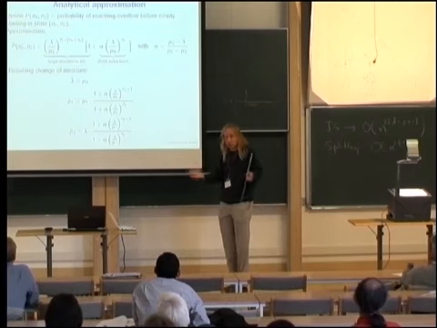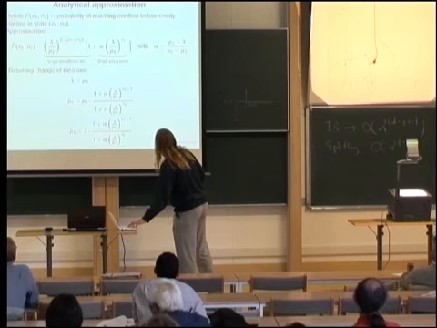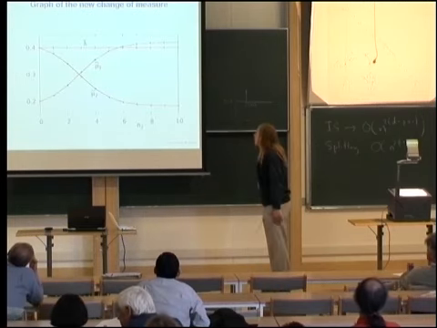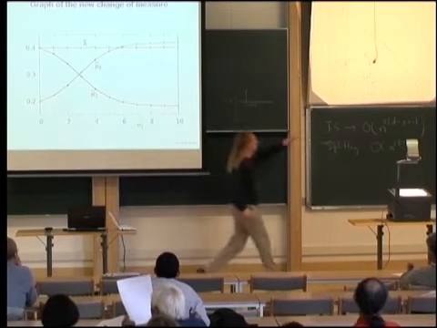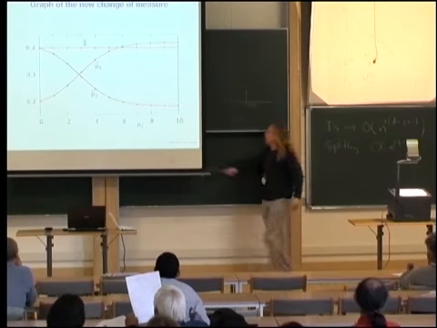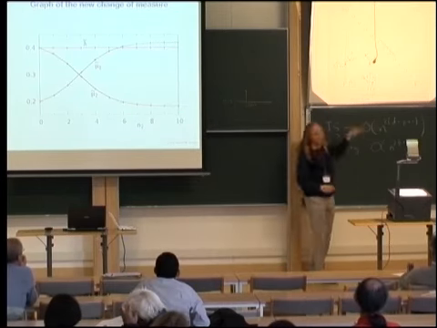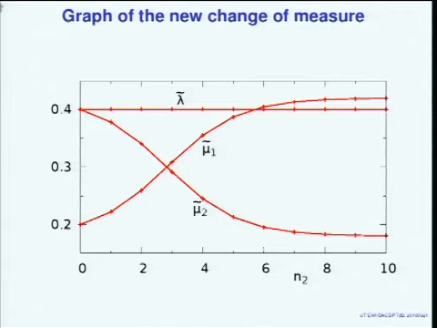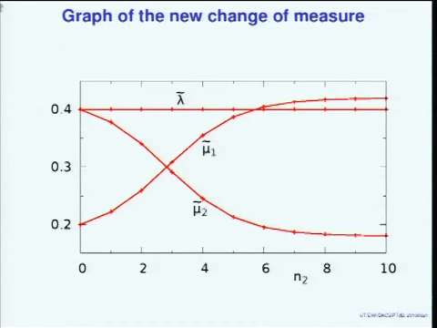Well, I showed you graphs of Nikolai and Sabunenko's change of measure and of Dupuis's change of measure. So let me also show you a graph of this thing. Again, we see a smooth transition from n2 is 0, so from the bottom over here, to something else in the interior of the state space, so basically in that area. And it's a smooth transition. And there are no parameters left. Now look at the equation. There's lambda, mu1, alpha, which is just expressed in terms of the rates. There are no free parameters to choose anymore, in contrast to the other changes of measure.